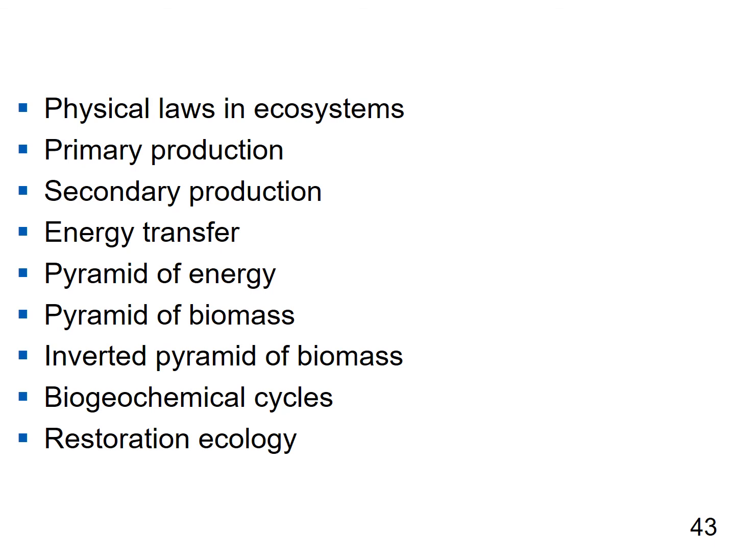So typically we would expect to have a large number of producers and then smaller numbers of consumers. However, in some cases we have an inverted pyramid of biomass if our producers regenerate relatively rapidly, or much more rapidly than our consumers. We talked about biogeochemical cycles and also a little bit on restoration ecology.